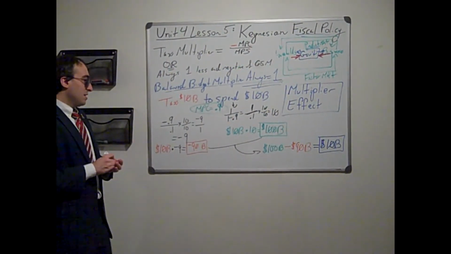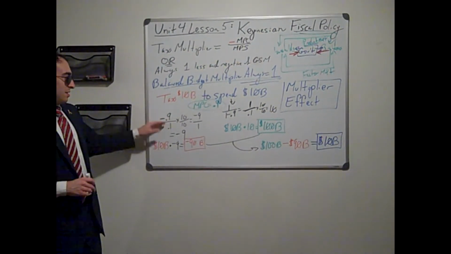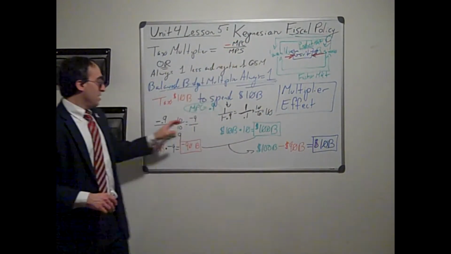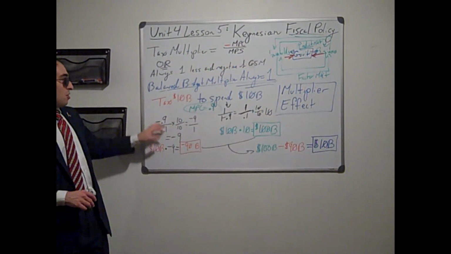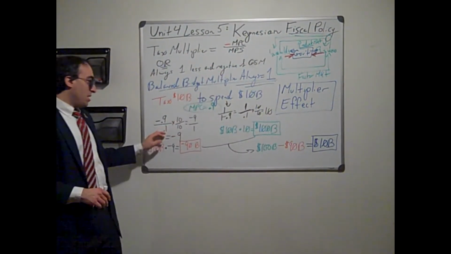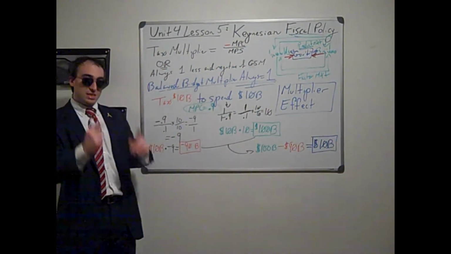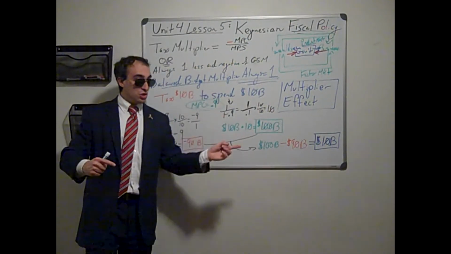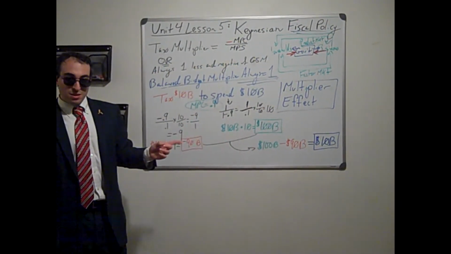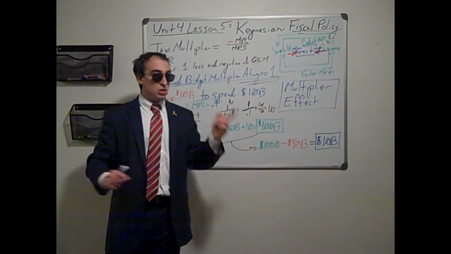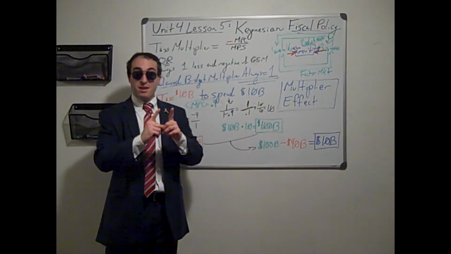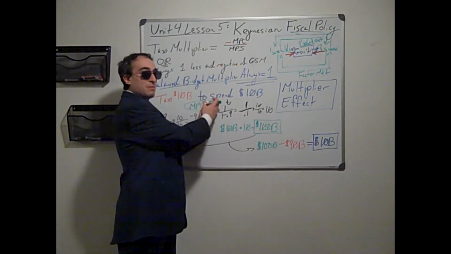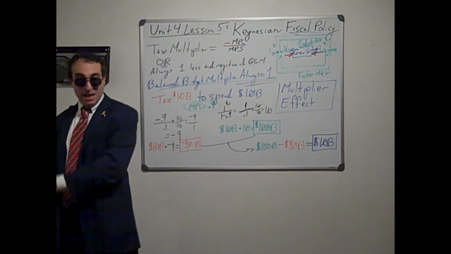So let's find out our multiplier first. We plug our 0.9 into our formula: negative 0.9 over MPS, which would be 0.1, because MPC plus MPS must always equal 1. You can either spend or save, consume or save, 100%. If you're spending 90%, that means you're saving 10%.